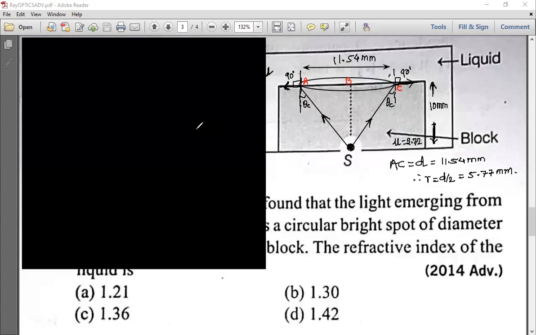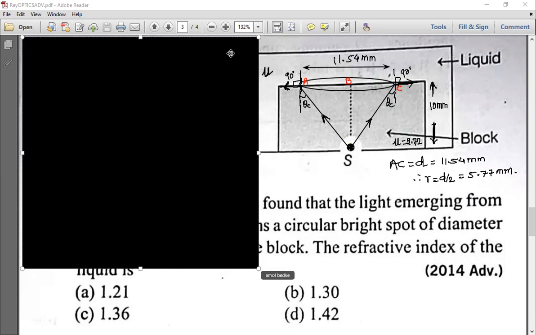Now at point A, concentrate, very simple. At point A, using Snell's law, what do we get? Now this is medium 1, and outside is medium 2, because already I have denoted the refractive index as mu.